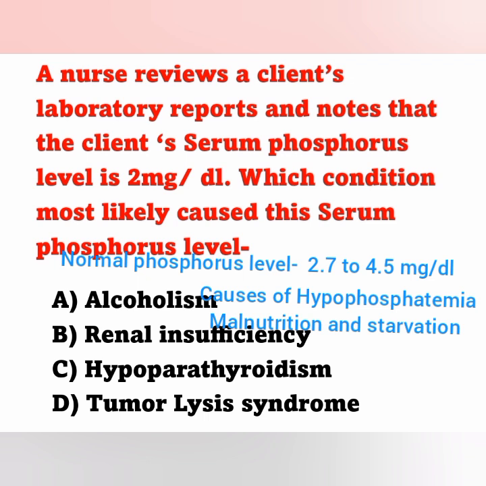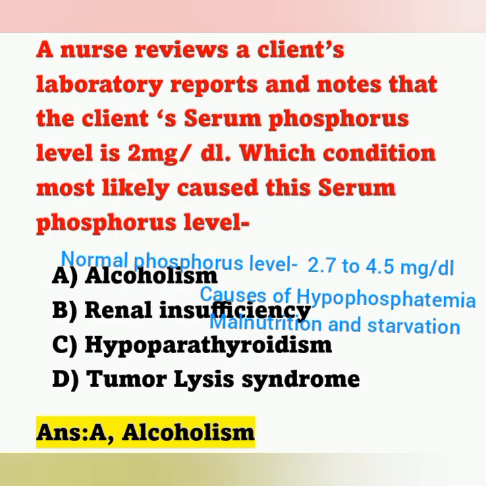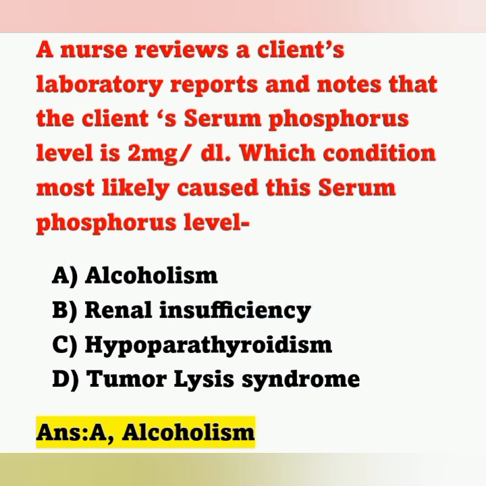So here our question is, in which condition can we see this hypophosphatemia? The correct answer is alcoholism. Alcoholism is one of the causes of hypophosphatemia. That means the client may experience starvation, also malnutrition, that is decreased food intake. During that time the phosphorus level will go below normal.